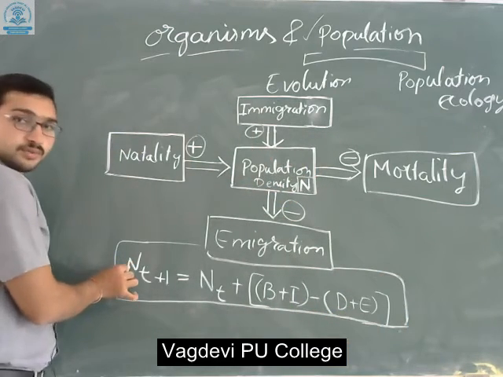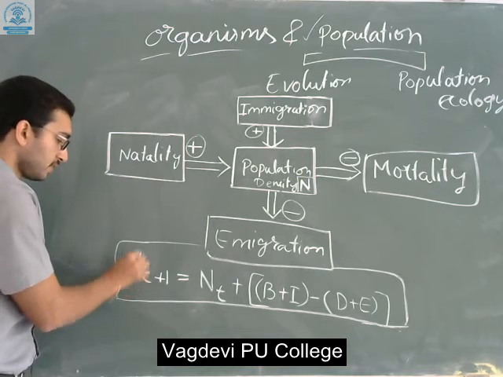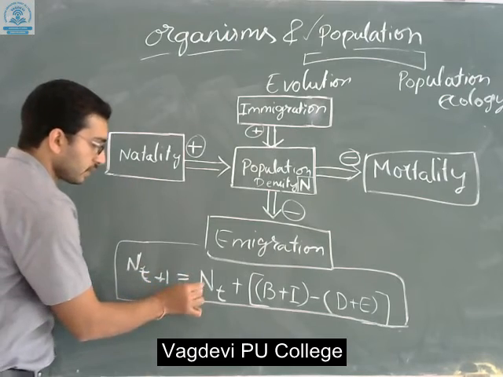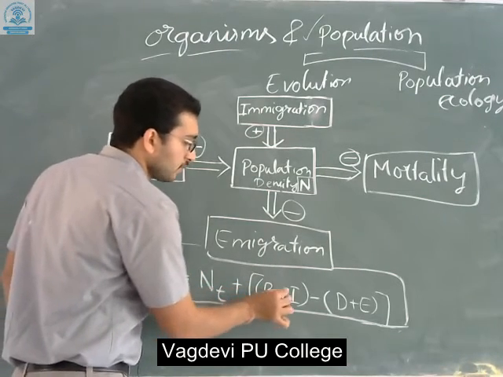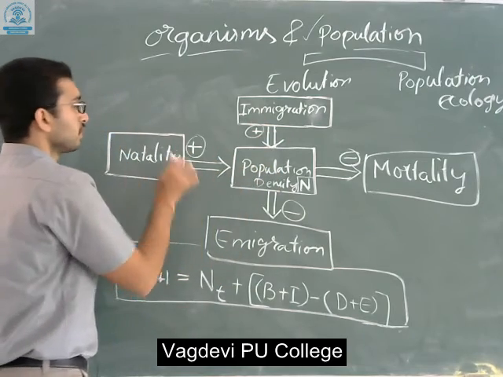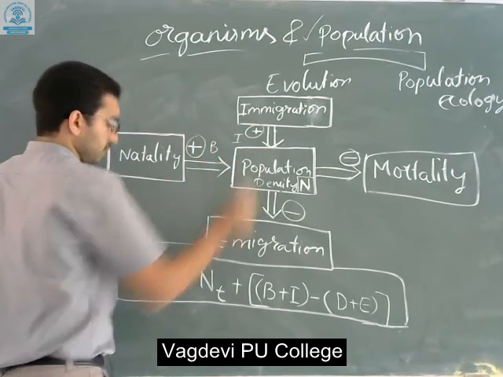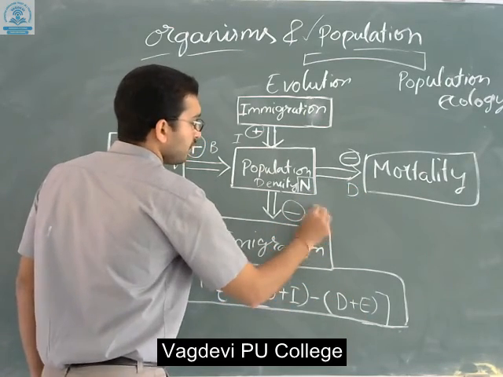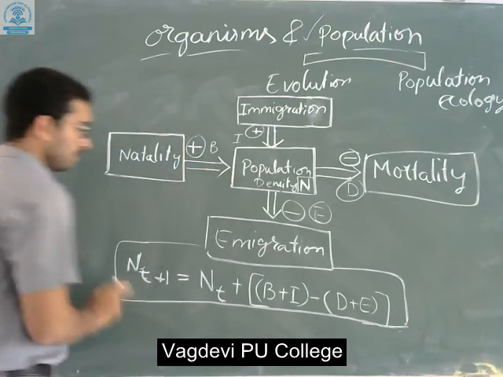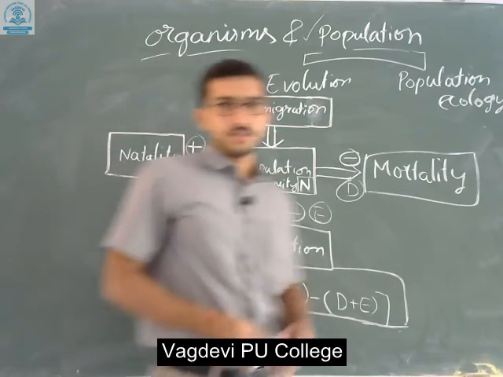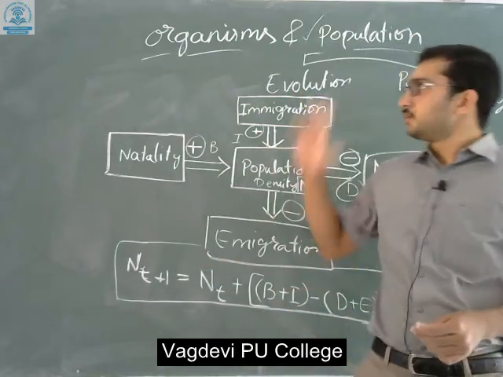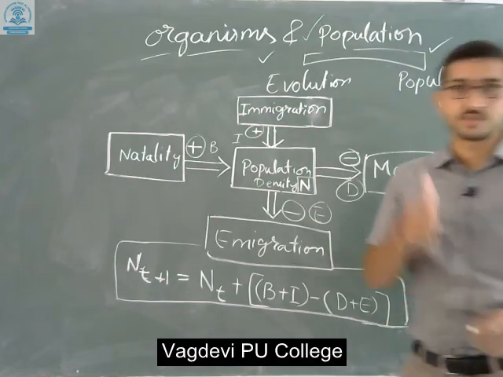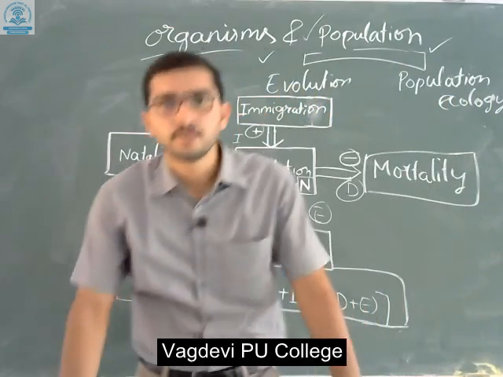N is the population density, t is a particular time period. We denote it as N_t plus births plus immigration. Here you can see births plus immigration. Next, mortality means deaths, E means emigration. This is the equation of population density. I hope you got a brief idea about organisms and populations. We will continue this topic in the next chapter.